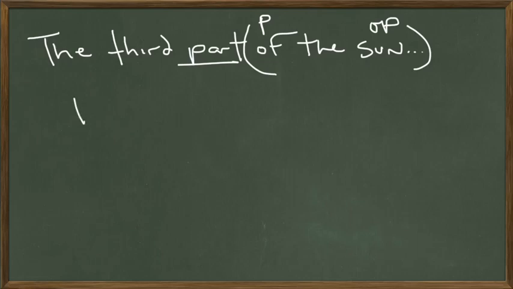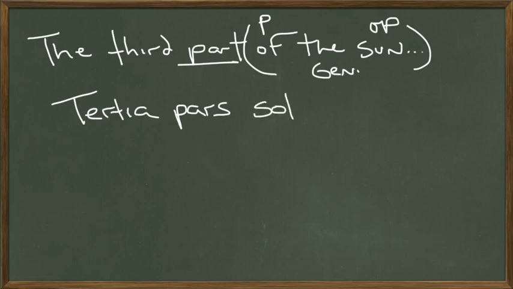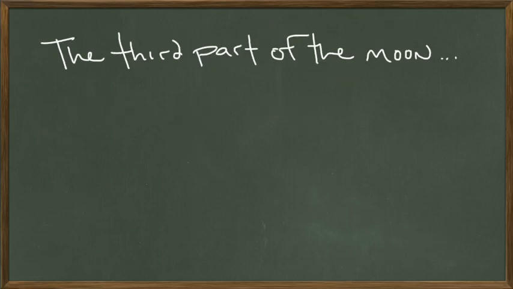In Latin, this would be tertia pars. Okay, right now we've got a third part. Now we just have to turn this into the genitive. Sol is sun, but that's nominative. To make a genitive, we would just add is. And there we go. A third part of the sun. Tertia pars solis.